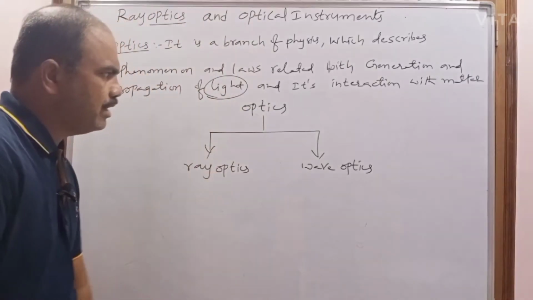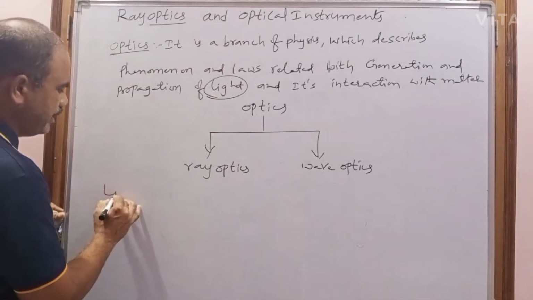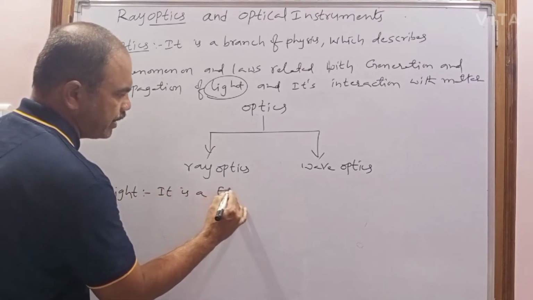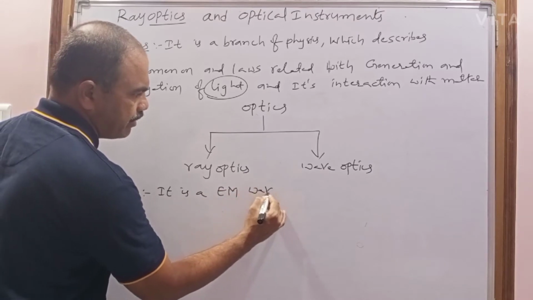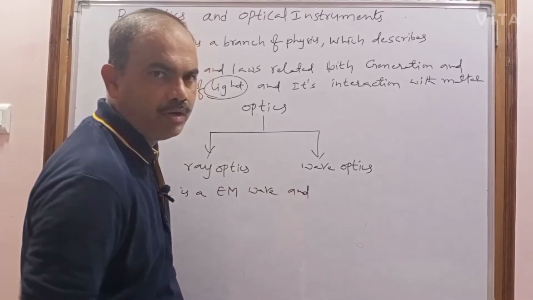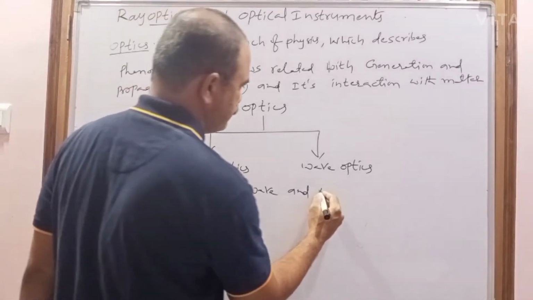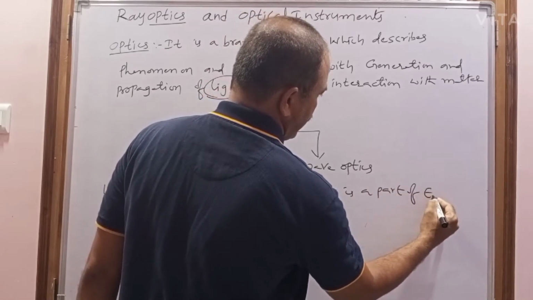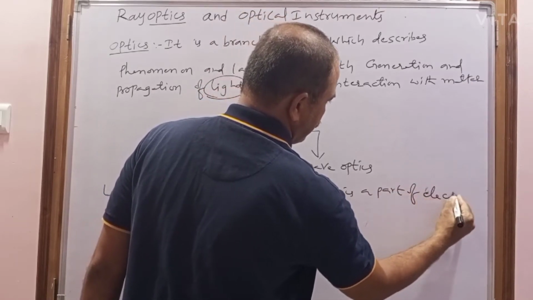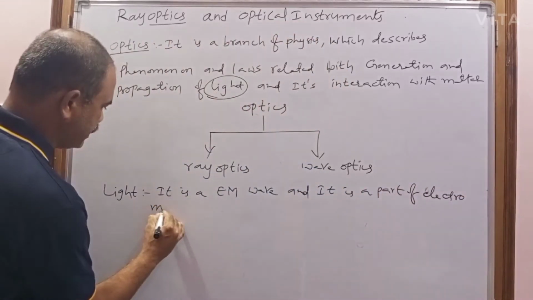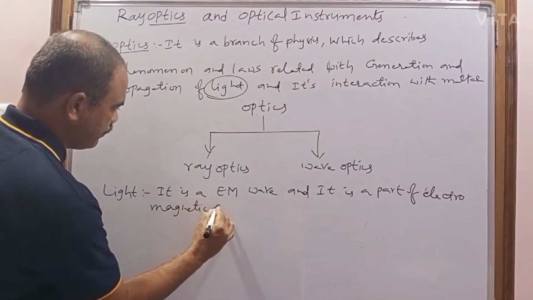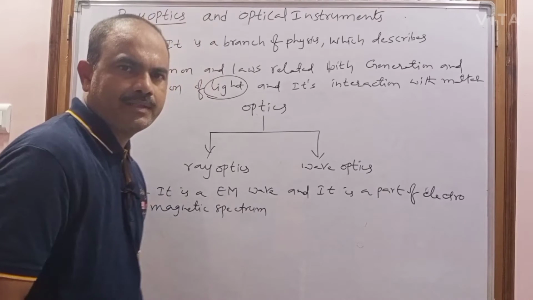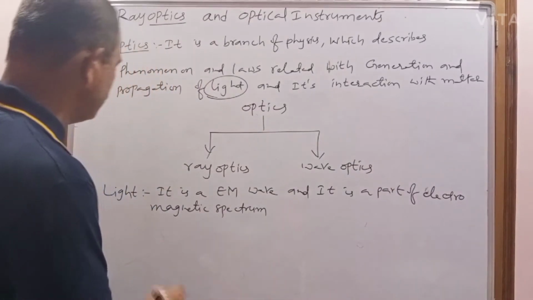But at intermediate level, light is an electromagnetic wave, an EM wave, and it is a part of the electromagnetic spectrum, which can create the sensation of vision. So that is about light.